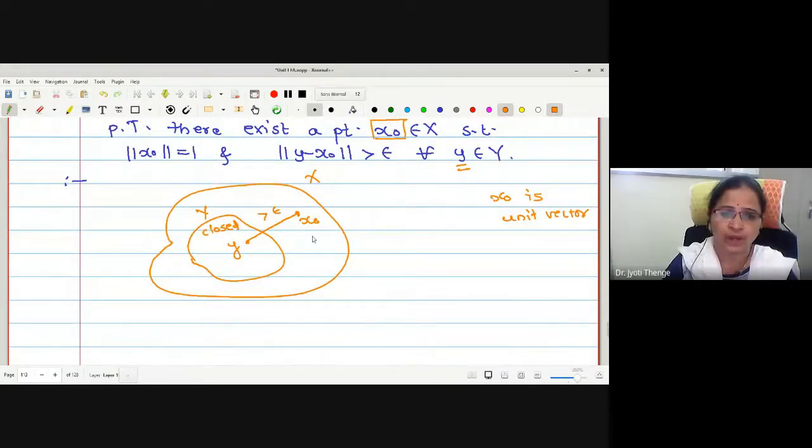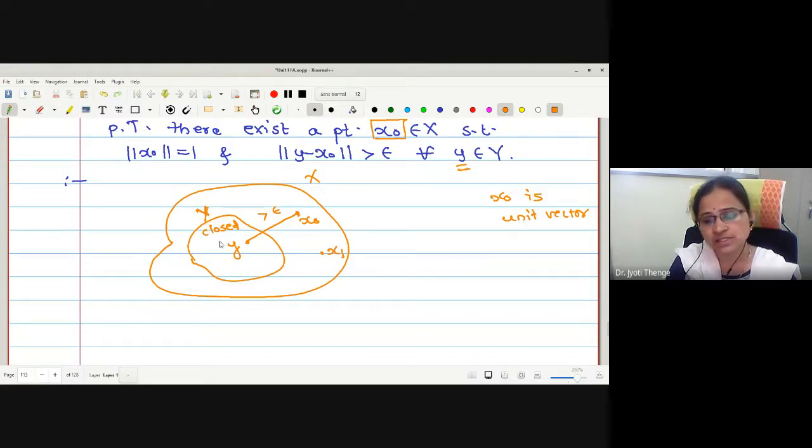Understood? Okay. Now what we will do, as this space was given to be a proper subspace, we will start with one element x1 in X which is not in Y. Then we will define the distance between x1 and this set Y.